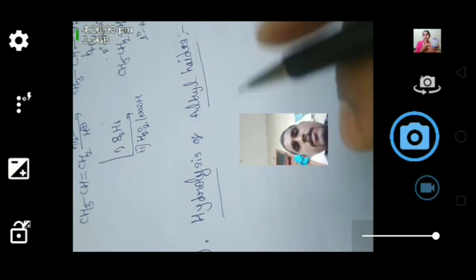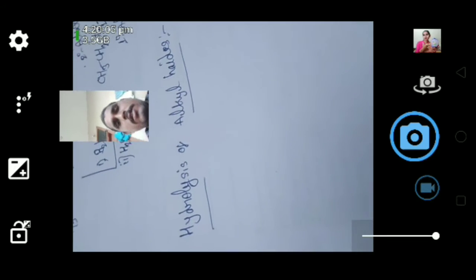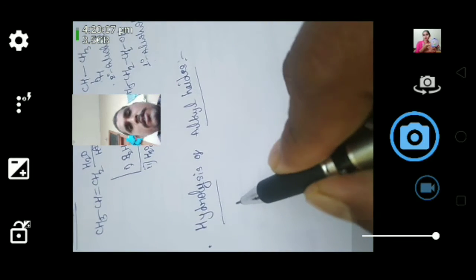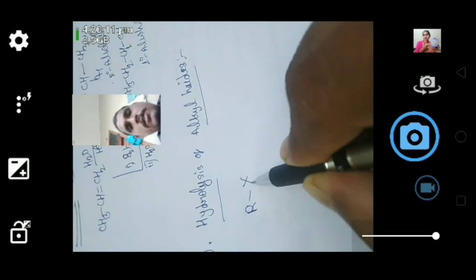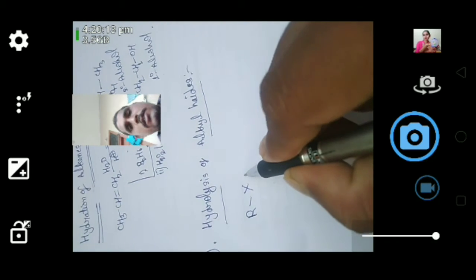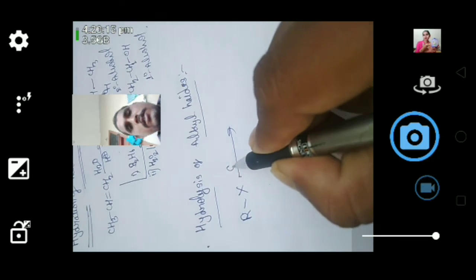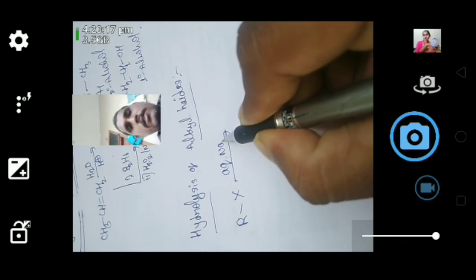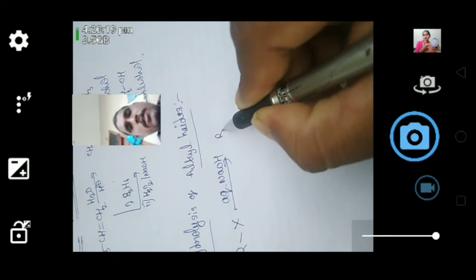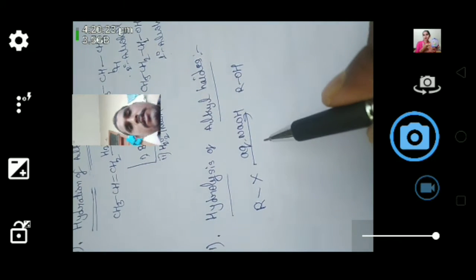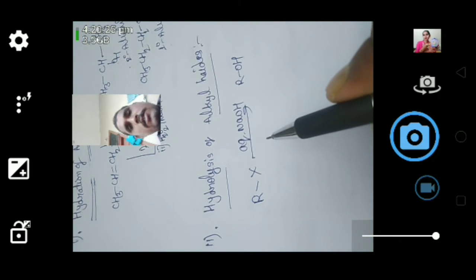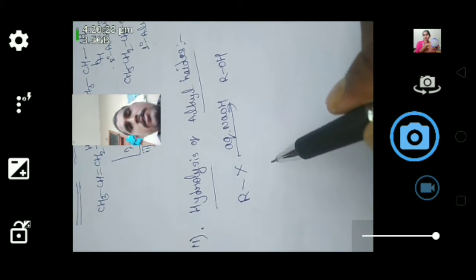Alkyl halides. Here we already know the general form of alkyl halide is like this. So when we react this alkyl halide in the presence of aqueous sodium hydroxide, it gives alcohol. So this is the general reaction of preparation of alcohol from the alkyl halides.